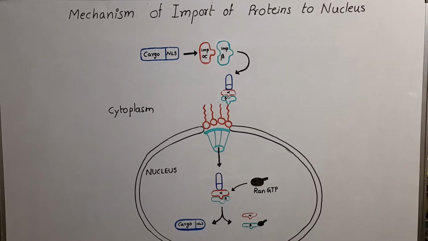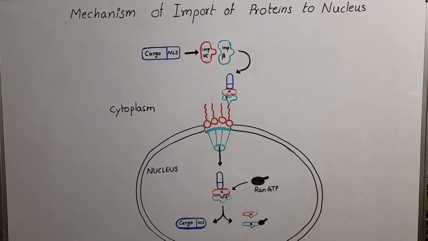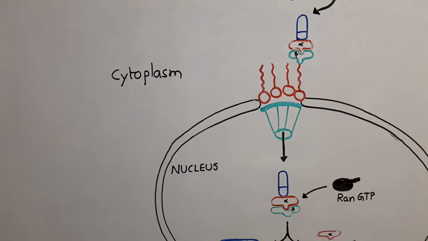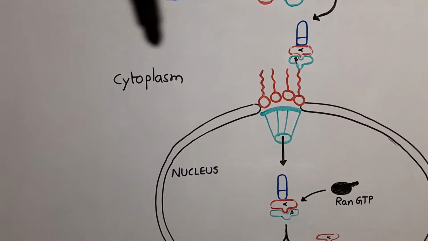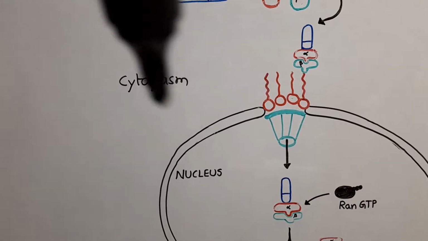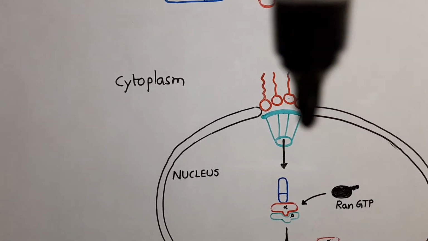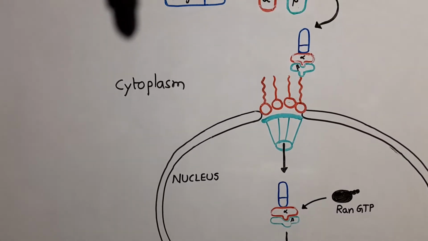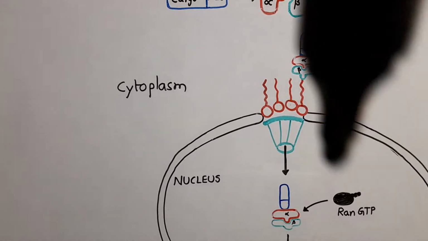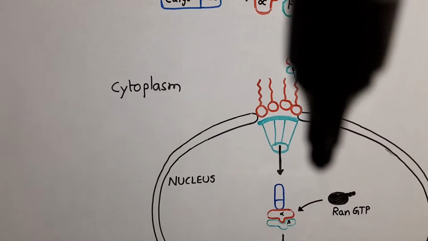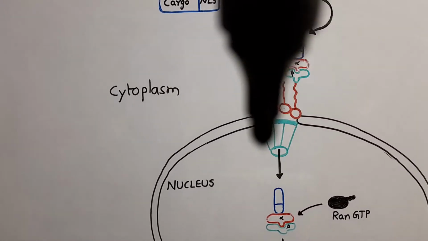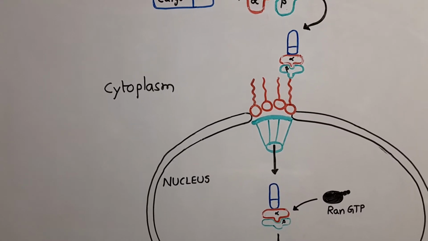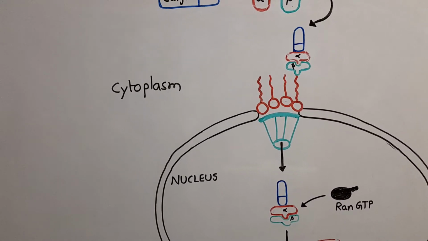Welcome students. Now we are going to discuss the mechanism of import of proteins to the nucleus from the cytoplasm. Here it is the cytoplasm outside the nuclear membrane and it is the nucleus. Between these two regions, many proteins like DNA and RNA polymerases may enter across the membrane, and from the nucleoplasm to the cytoplasm, many molecules or ribosomal subunits may also move.